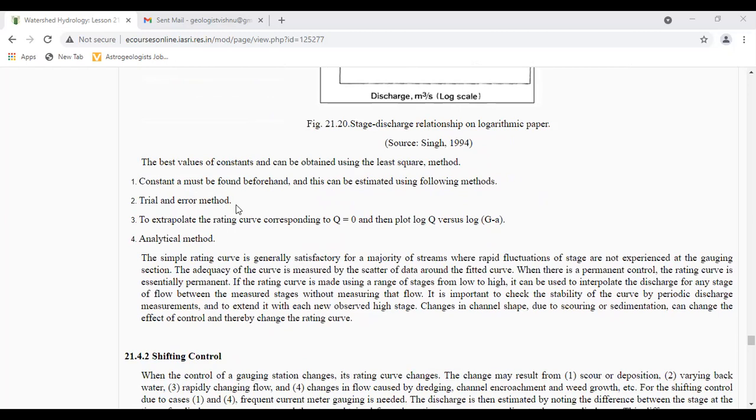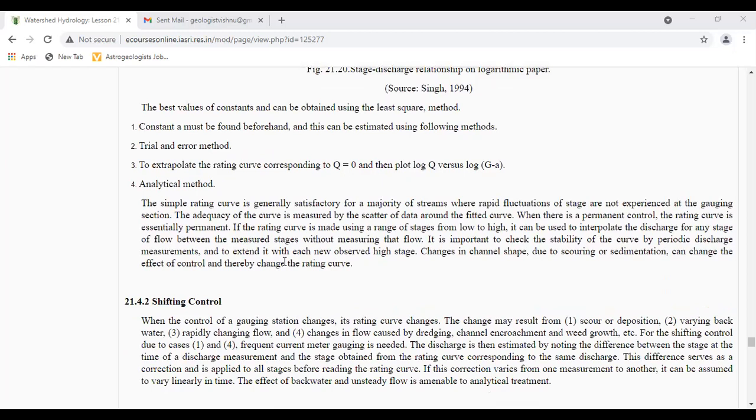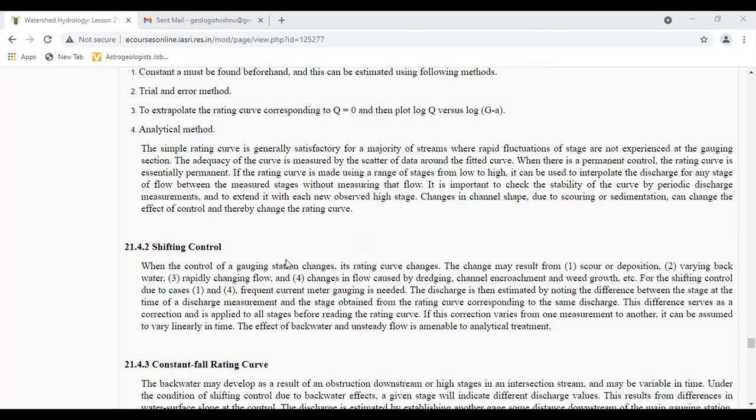Constant a must be found beforehand, and this can be estimated using the following methods: the trial and error method, which is to extrapolate the rating curve corresponding to Q equal to 0 and then plot log Q versus log (G minus a), and the analytical method. This simple rating curve is generally satisfactory for a majority of streams where rapid fluctuations of stage are not experienced at the gauging section. The adequacy of the curve is measured by the scatter of data around the fitted curve.